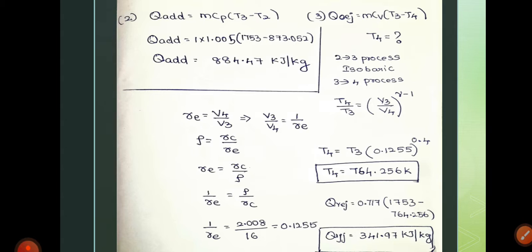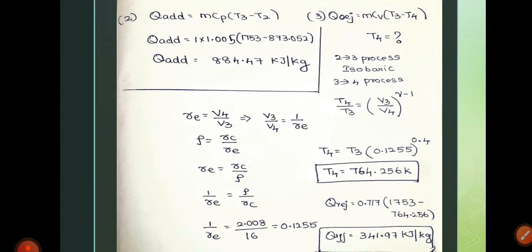If you write T4 by T3 is equal to V3 by V4 to the power gamma minus 1, what is the value of V3 by V4? Here we may use the help of the expansion ratio. Expansion ratio is V4 by V3. If we take the reciprocal of this, we get V3 by V4.